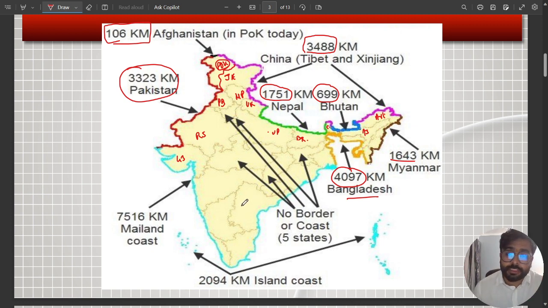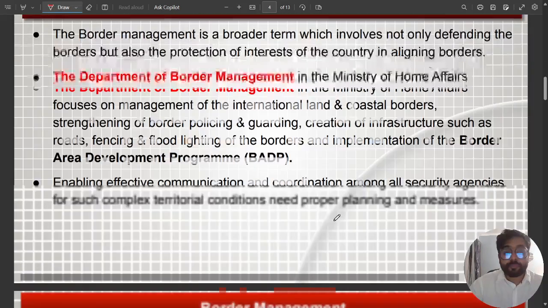So in total, we have these land borders. And along with this, border management also includes securing India from its coastal frontiers, or maintaining our maritime security. So we have a total of 7,516 kilometers of mainland coastline, and then we have another 294 kilometers of island coastline. So we have a huge coastline that needs to be guarded.